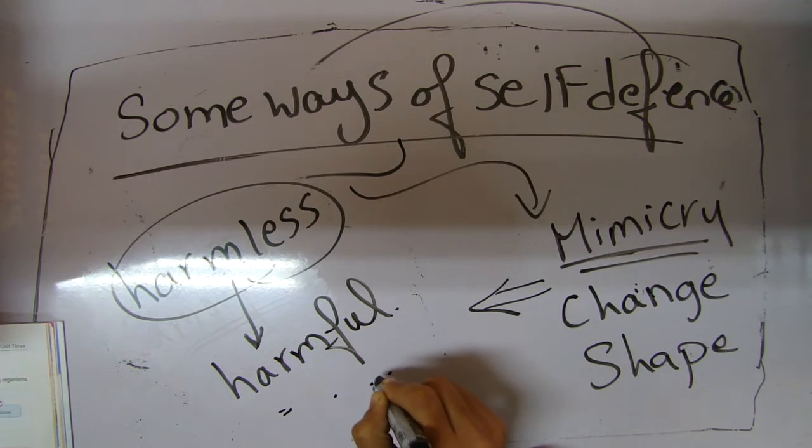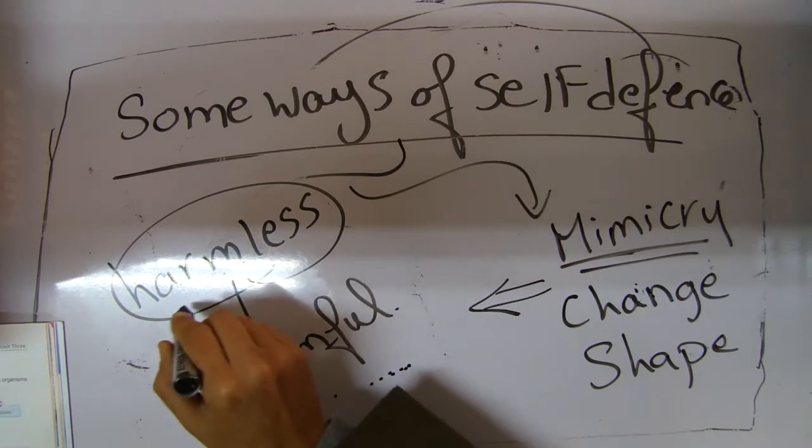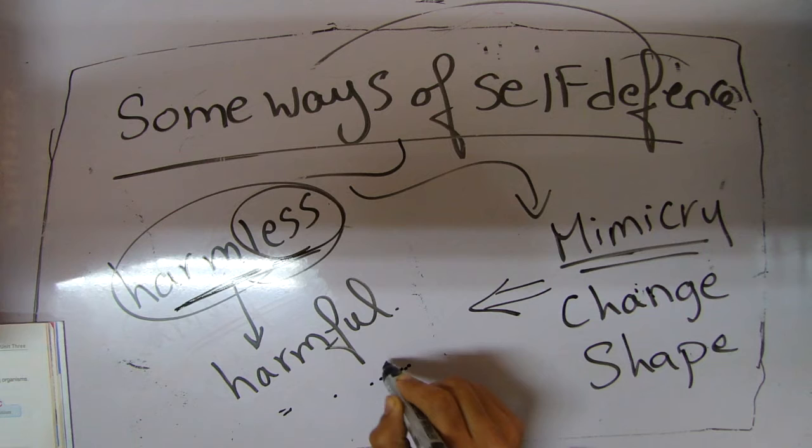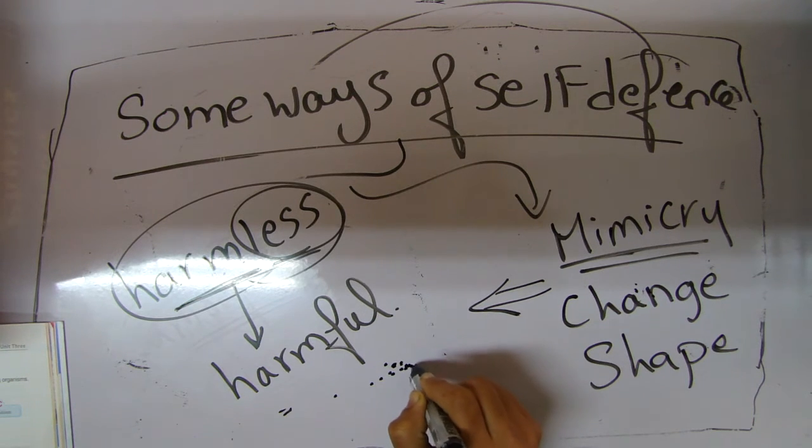They try to escape from the enemy by changing their shape from harmless to harmful or poisonous living organisms, to threaten their enemies and escape from them.